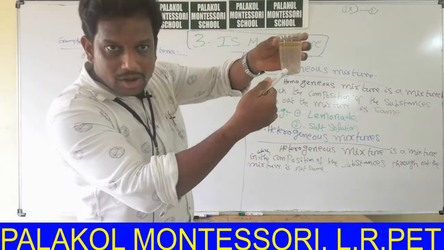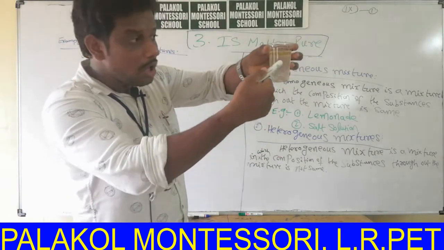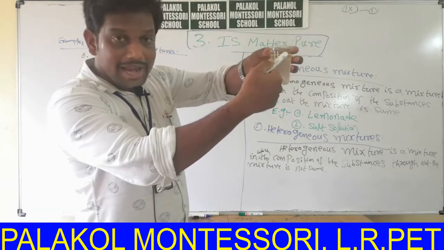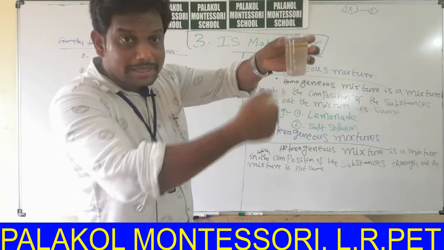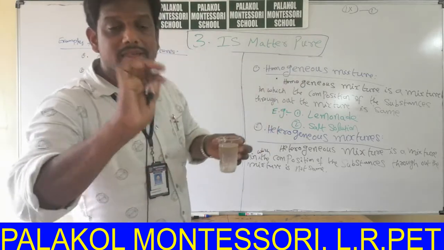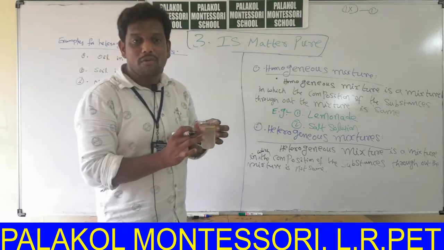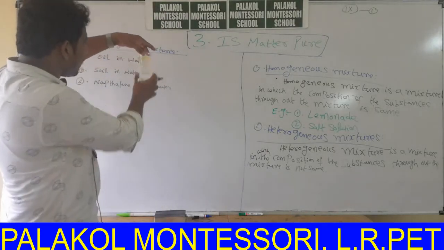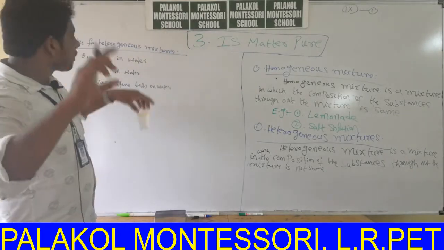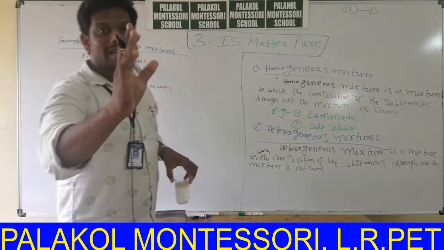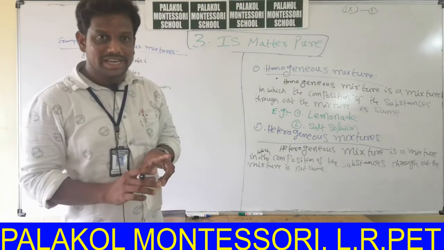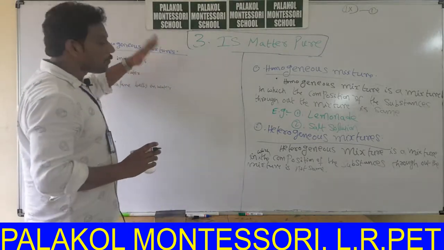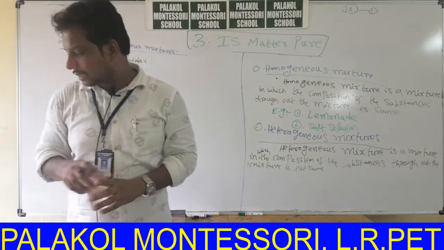Observe, is there any oil drops? No. Is there any oil drops? No. Is there any oil drops? Yes. That means throughout the mixture, oil composition is not same. So it is an example for heterogeneous mixture. Oil in water is an example for heterogeneous mixture. This is about first example of heterogeneous mixture.